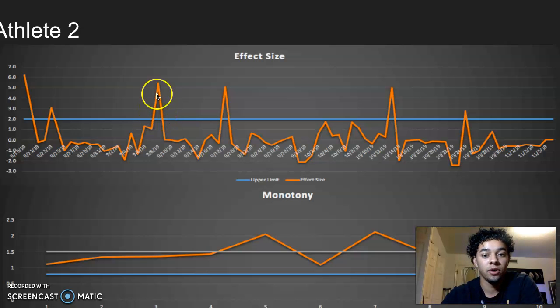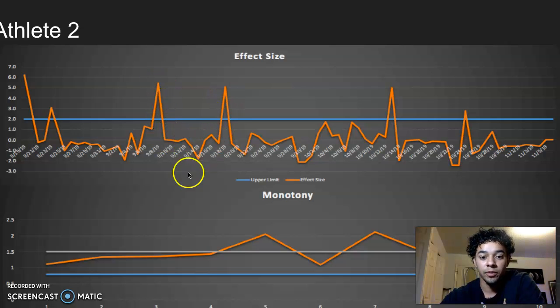There is great volume that the athlete is doing all throughout these dates. Okay, on 9/8, there's a big stimulus, and then there's a drop off period of almost detraining, and then there's another big stimulus, and you can see this pattern keeps occurring. So on these days of the big spikes, I would tell the coach, hey, this athlete has gone really hard, maybe in a game or training session, and they need to take the day off,